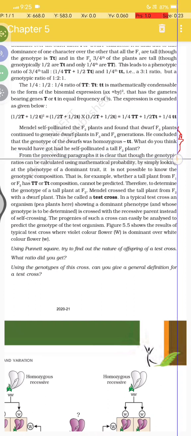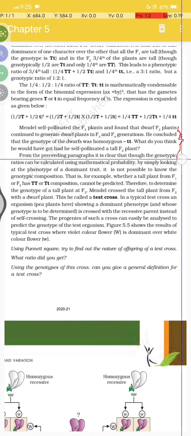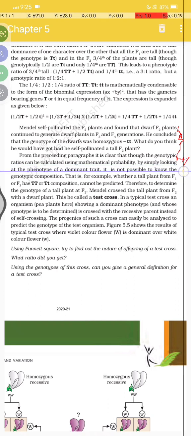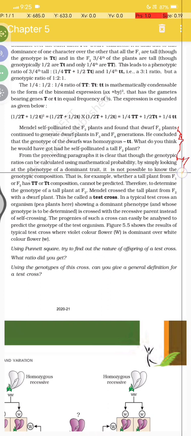From the preceding paragraph, it is clear that though the genotypic ratio can be calculated using mathematical probability, simply looking at the phenotype of a gene of the dominant trait, it is not possible to know the genotypic composition. Whether a tall plant from F1 or F2 has capital T capital T or capital T small t composition cannot be predicted. Therefore, determine the genotype of the plant at F2.